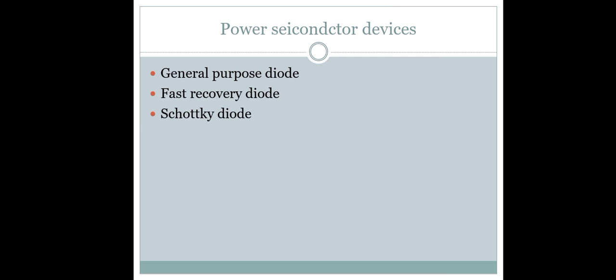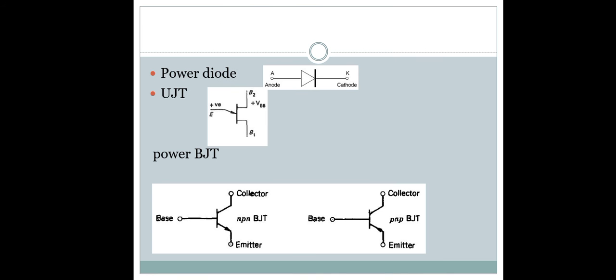This is the working of power diodes. This is the symbol of power diode. The first terminal is the anode and the second terminal is the cathode. We will ask the question: the symbol of power diodes. A denotes the anode or positive and K denotes the cathode or negative.